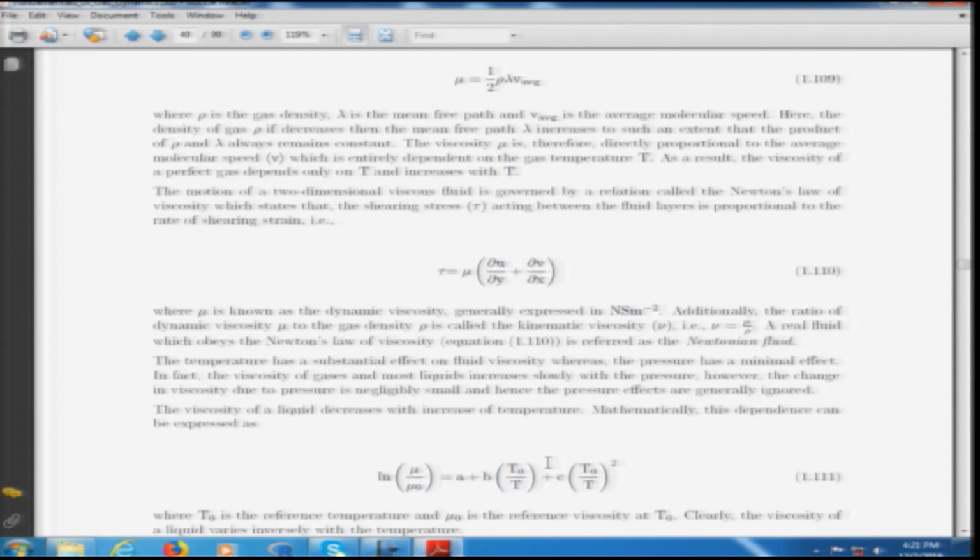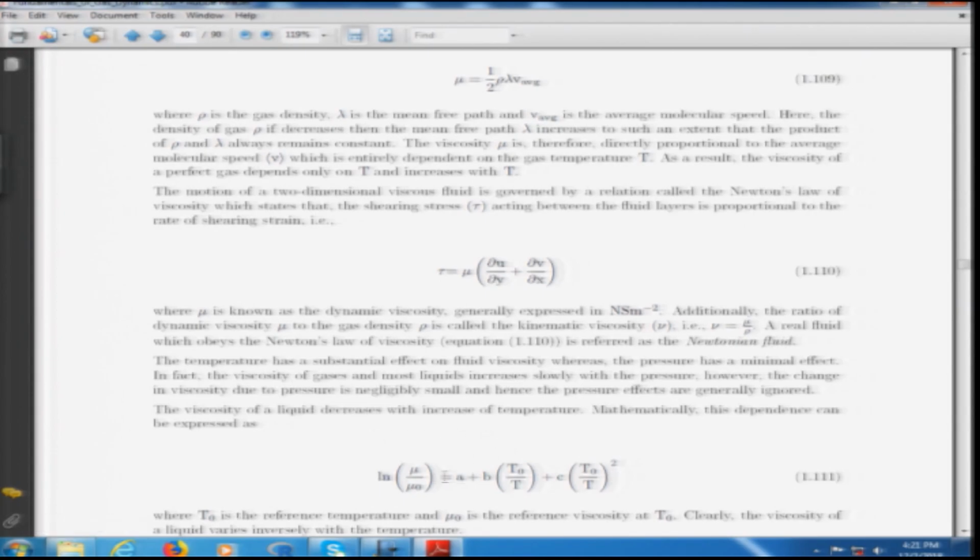Mathematically, these are represented as follows. For the liquid, Newton's law of viscosity in two dimensions is given by tau is equal to mu times (del u by del y plus del v by del x), where u is the component of velocity in the x direction, and v is the component of velocity in the y direction. The liquid viscosity somewhat varies as this.